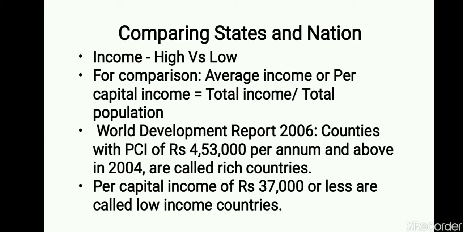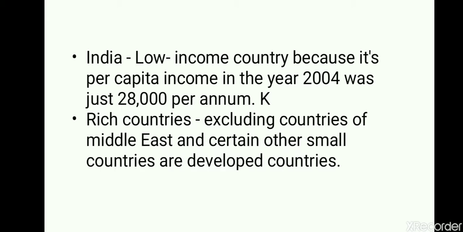If the income level is less than 37,000, we called them low income countries. So India fell into the category of the low income countries, because in 2004 the per capita income for India was nearly 28,000 per annum.